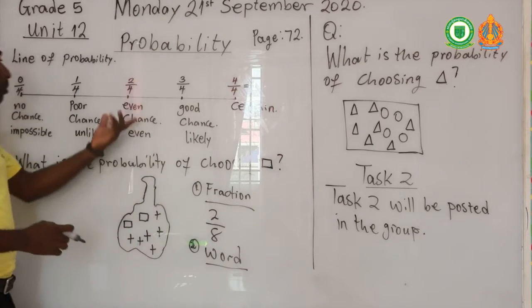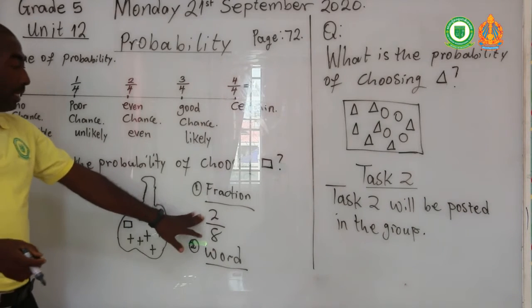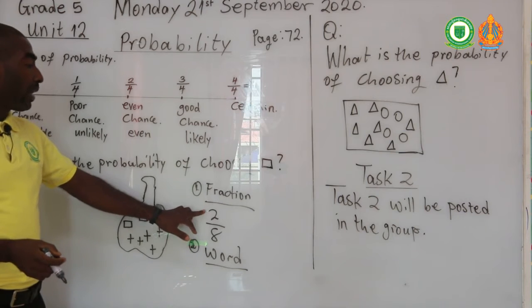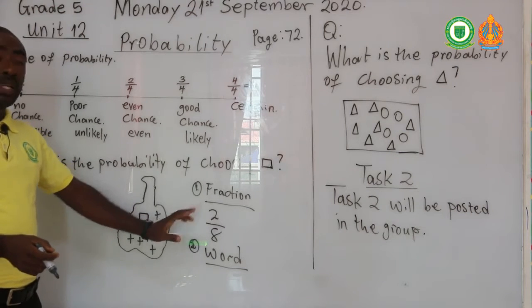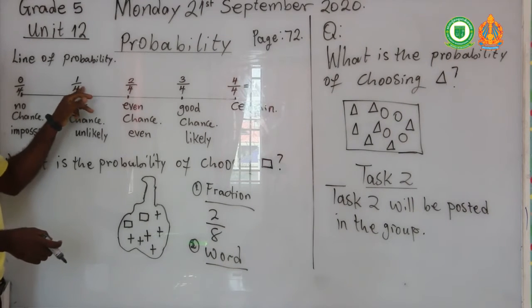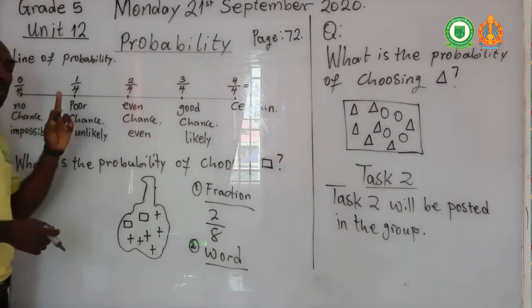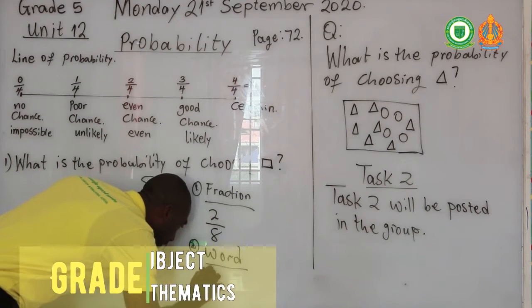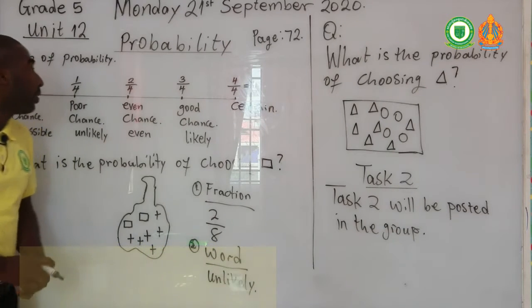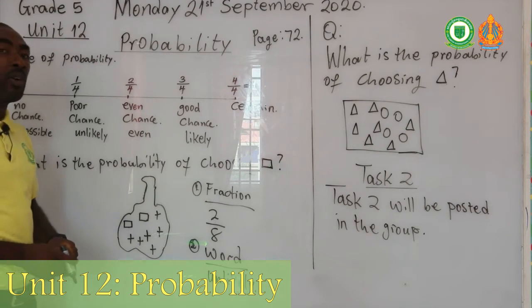We want to use words from the line of probability. So if you look at this, it is less than half. So 4 will give us half of 8. So if we have 2, it means that we have less than half of it. That means we are not here, but we are somewhere here. So it means that we're going to have an unlikely chance, or a poor chance of choosing a square out of our bag.